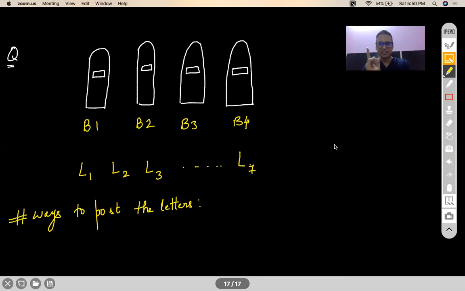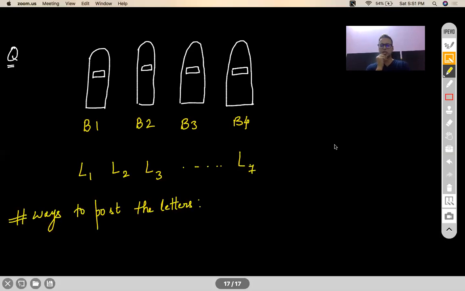Now see, any number of letters can go in any box. If I want, I can post all my 7 letters in box 1. It is my call. Just because I have 4 letter boxes, I don't have to oblige all the letter boxes. If I want, I can post all my letters in one box. Or I can post all my letters only in 2 of them. Let's not calculate it. Give me the answer in the raw form, so that I know the logic behind your answer.